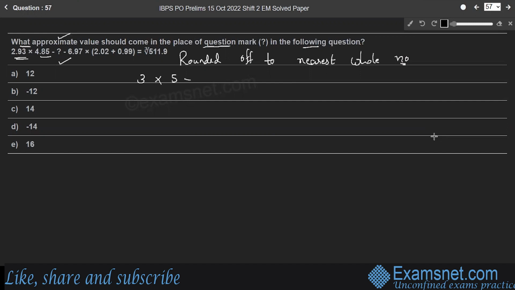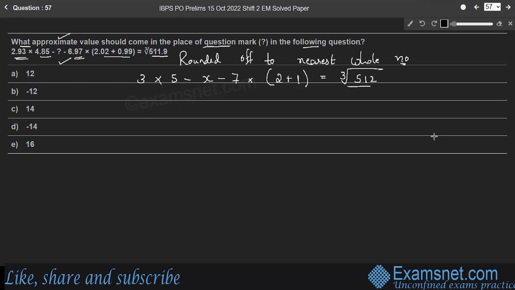So question mark, here let the number be x, minus 6.97, nearly equal to 7, into 2.02, nearly equal to 2, plus 0.99, its nearest whole number is 1, is equal to cube root of 511.9, nearly equal to 512, right?